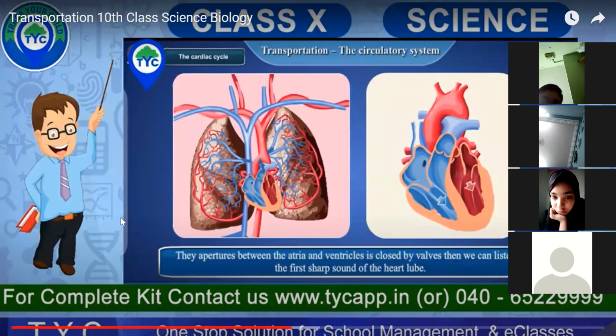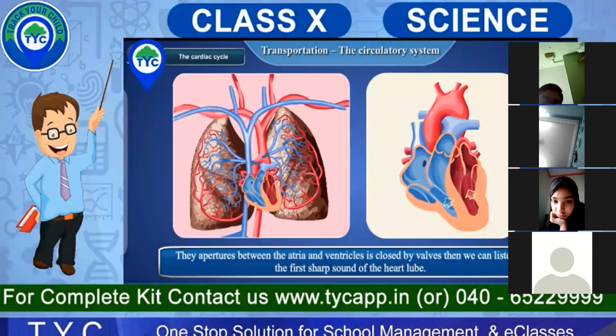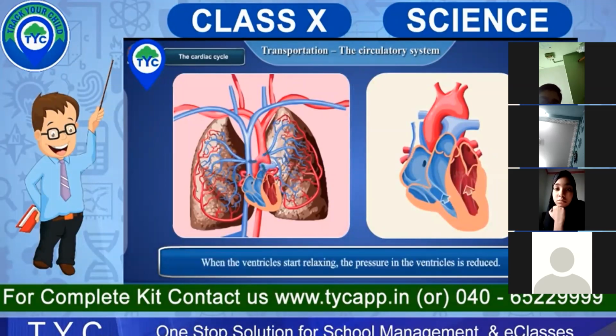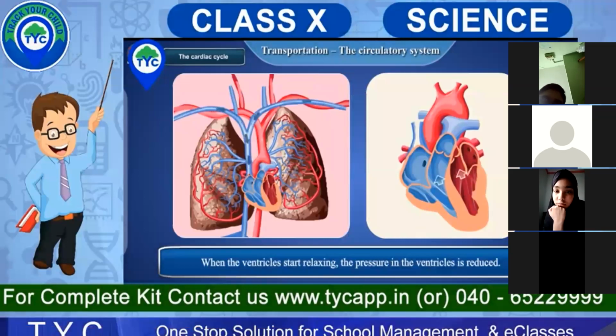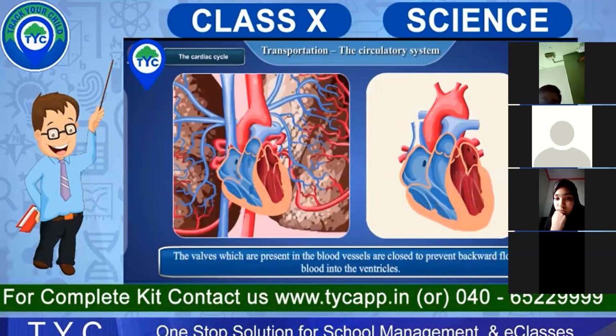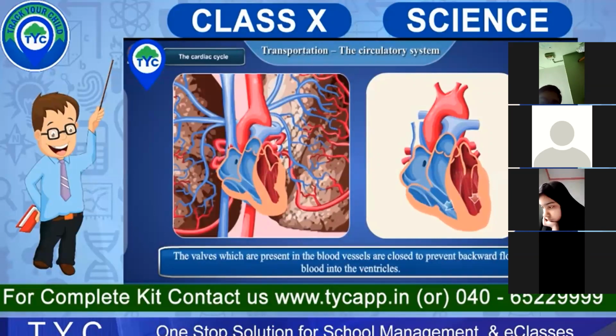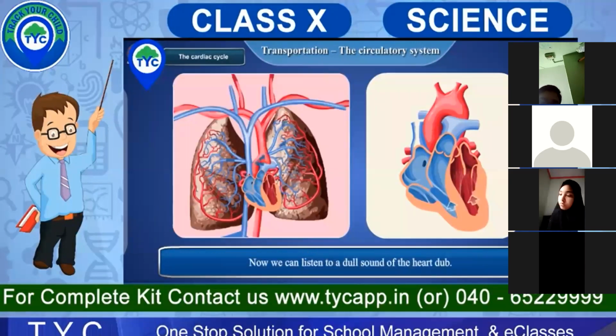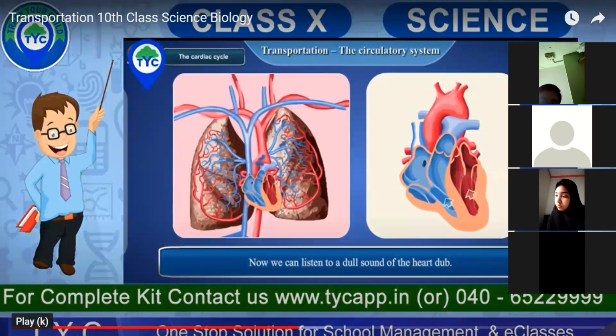The aperture between the atria and the ventricle is closed by a valve. Then we can listen to the first sharp sound of the heart. When the ventricles start relaxing, the pressure in the ventricle is reduced. So the blood which has entered the arteries tries to come back into the ventricles. The valves present in the blood vessels close to prevent the backward flow of the blood into the ventricles. The purpose of the function of the valves is very simple, but students get confused.